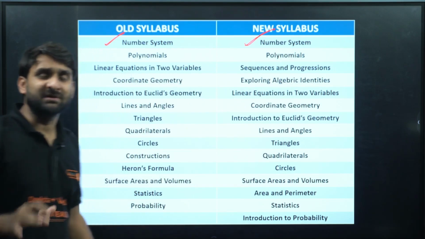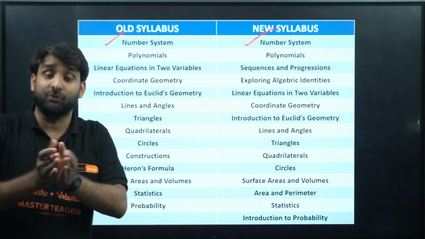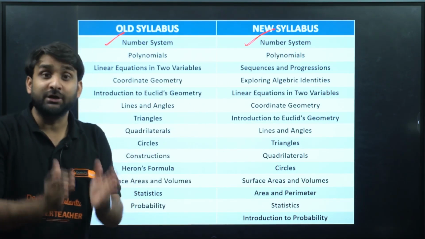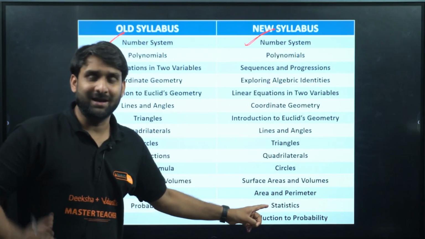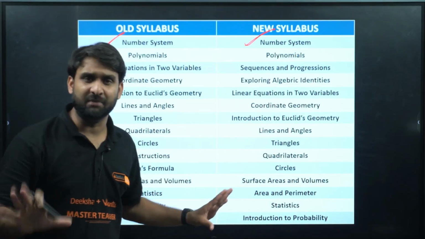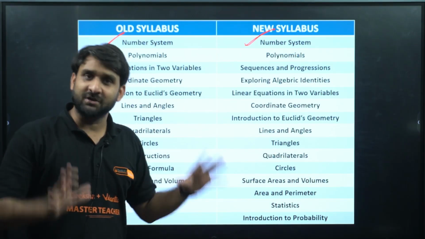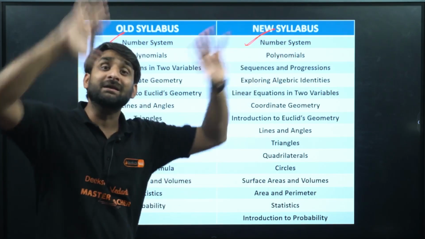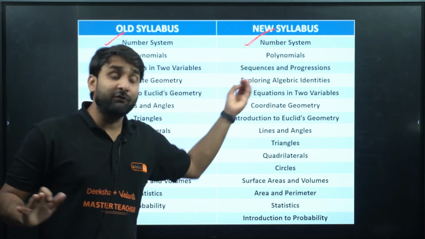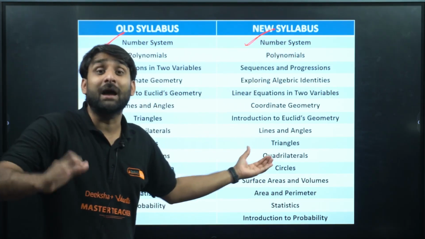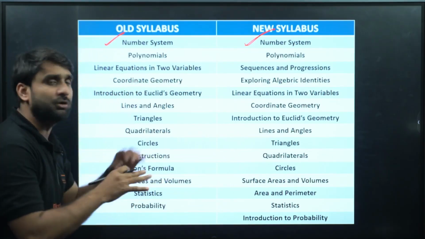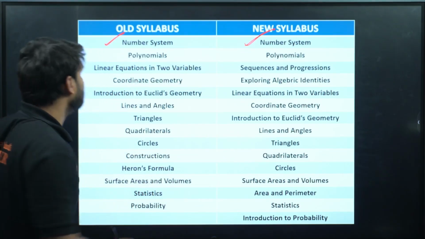I'll be giving the splitting of each chapter as well, the new topics introduced in every chapter and the topics that have been removed. Just have patience, look at the comparison of the chapters first, then we'll go in depth into the new topics that you have to study this year.